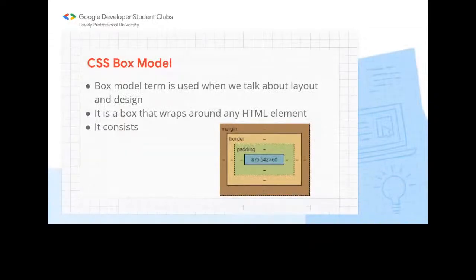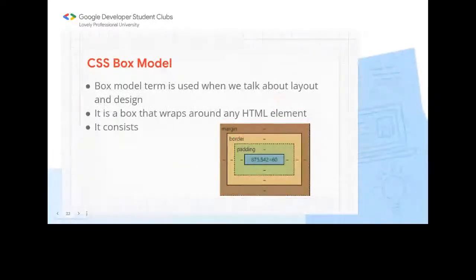So here you can see that we don't have any margin, we don't have any border, and also no padding here. So if we have the margin, border, and padding, first of all, we will calculate the margin on every side. If we want to calculate the total width, let the margin be 10 pixels from the left as well as from the right. So 10 plus 10 will be 20, and now we have to consider the border as well. If the border is also 10 pixels on each side, we have to add that also. So it will be 20 plus 20, 40.